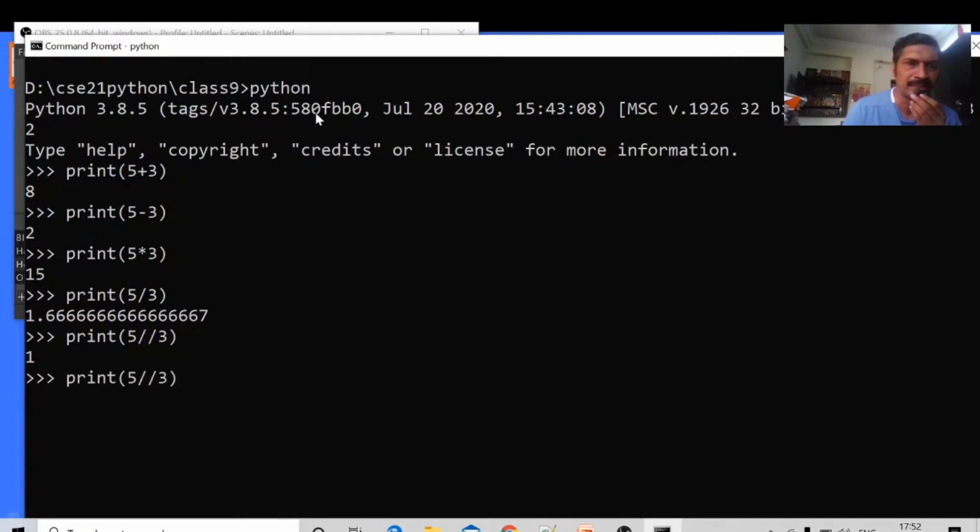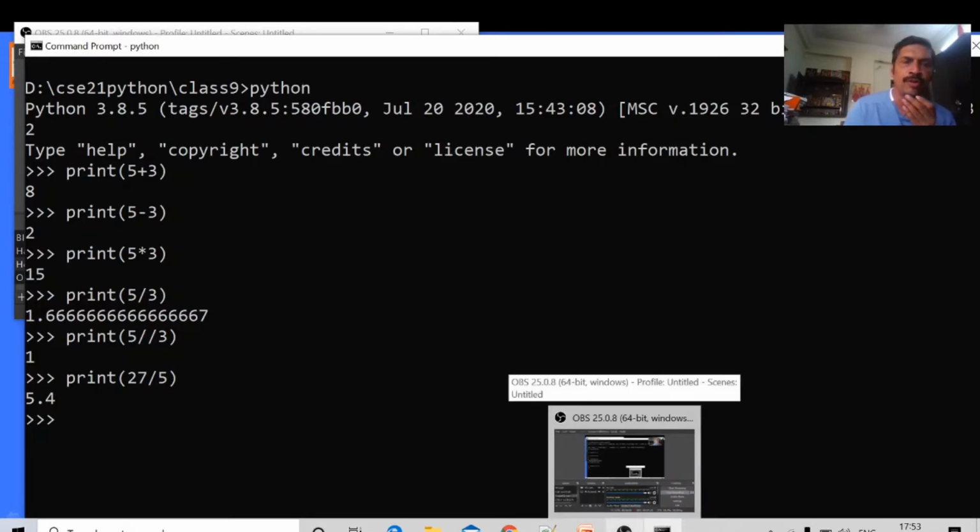Once again, we will see some experiments. Understand clearly, there is no difficulty. 27 by 5. 5 times it will cancel: 25, 27 minus 25 is 2, which means 5.4. Actually, 27 by 5 means the value 5.4. For 5.4, the floor value is 5 and the ceil value is 6. Not only in Python programming, in Java and other languages, C languages also, floor value means the lower integer value and ceil value means the upper integer value.